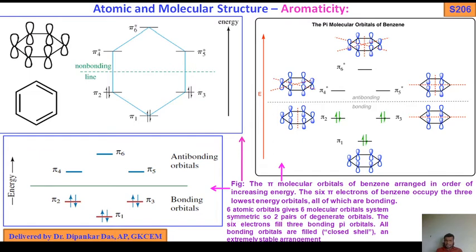This is the closed shell, stable: pi 1, pi 2, pi 3, pi 4 star, pi 5 star, pi 6 star. These are the degenerate orbitals, so first single occupancy, then pair. Total 6 electrons, 2, 4, 6. That is the molecular orbital diagram of benzene, and it forms a closed shell with a stable arrangement.